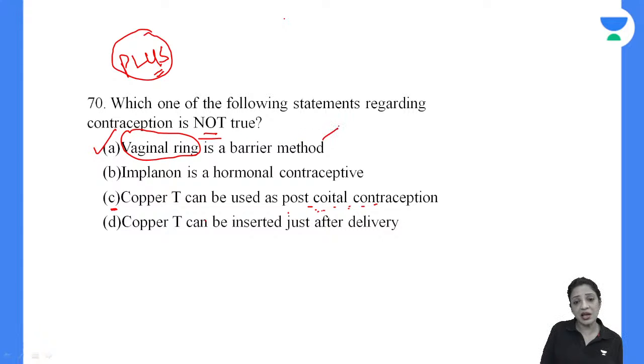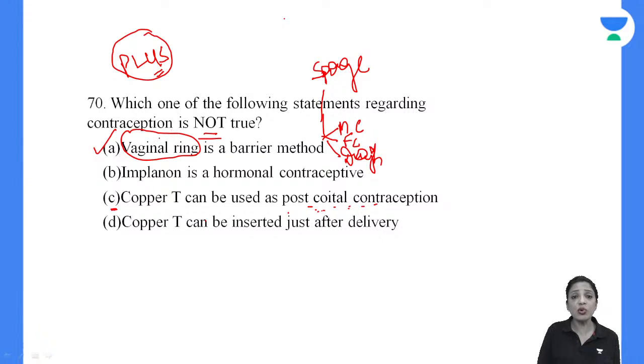Barrier methods में क्या क्या आएगा? Male condom, female condom, then it will be diaphragm. ये हमने आज सुबह पढ़ा है, diaphragm, and there is another one that is sponge, vaginal sponge. These are the 4 barrier contraceptives. So it is 70A. Copper T can be used both after delivery and after postcoital contraception.